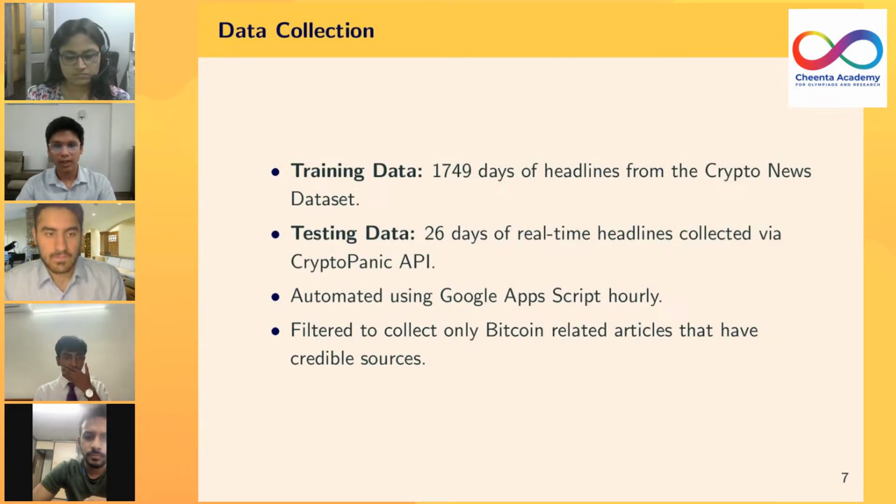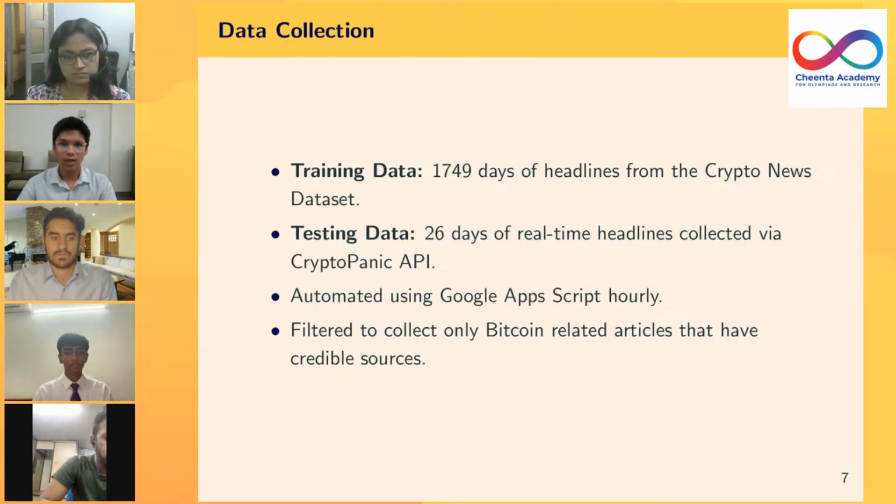We had divided our data set into two main parts: training data, which had 1700 days of headlines, which we had collected by utilizing a data set that we found online, and testing data, which had 26 days of real time headlines collected via the CryptoPanic API. We had automated the data collection process for the testing data using Google Apps Script early, which meant that we didn't have to intervene and the data would get collected automatically. We then filtered the collected data and included articles that were related to Bitcoin and excluded any articles that didn't have credible sources. Next slide, please.